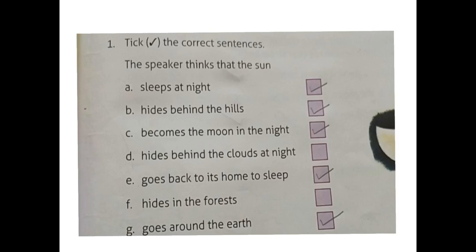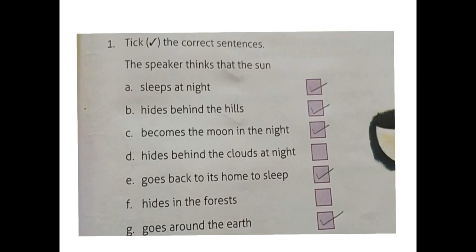The speaker thinks that the sun... In these sentences, they are telling us about what the speaker thinks about the sun. So, we have to take the correct sentences. The speaker thinks that the sun A, sleeps at night. Yes, the speaker thinks that the sun sleeps at night.